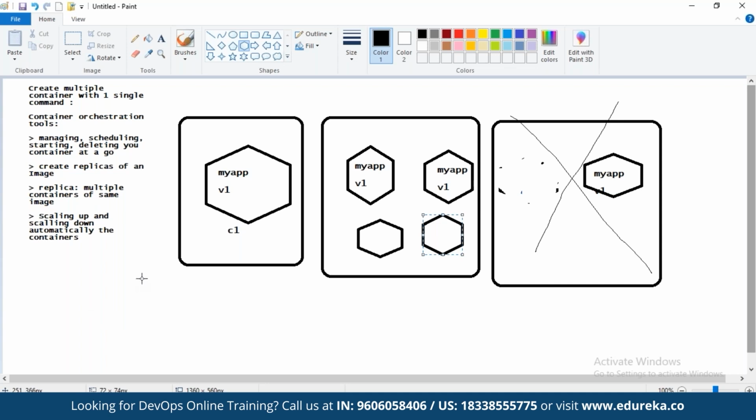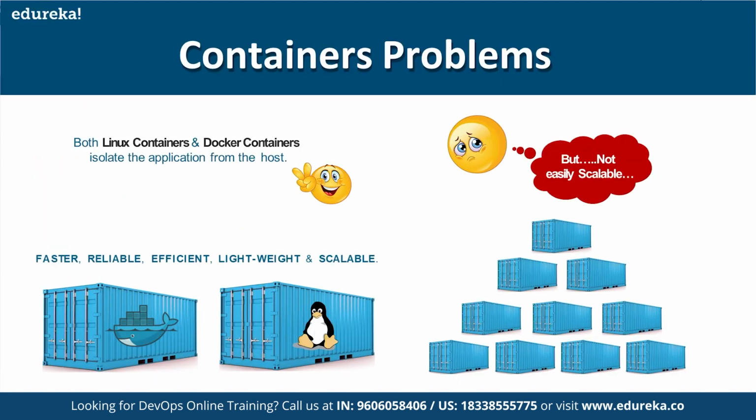Friends, orchestration tools will do it for you. They will update the image of the replicas that are already running in the production server without users facing any downtime. By using the rolling update strategy, using orchestration tools. Right? So we shall discuss all of this in Kubernetes also. So this was an introduction to what a container orchestration tool can do.